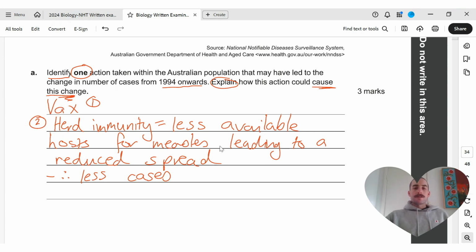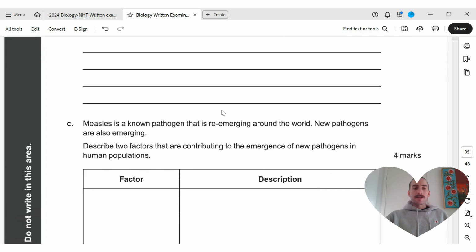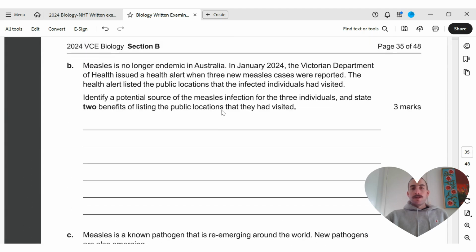Let's hustle down here to the next one. Measles is no longer endemic. Okay, so we don't expect it to exist at a baseline level in Australia anymore.